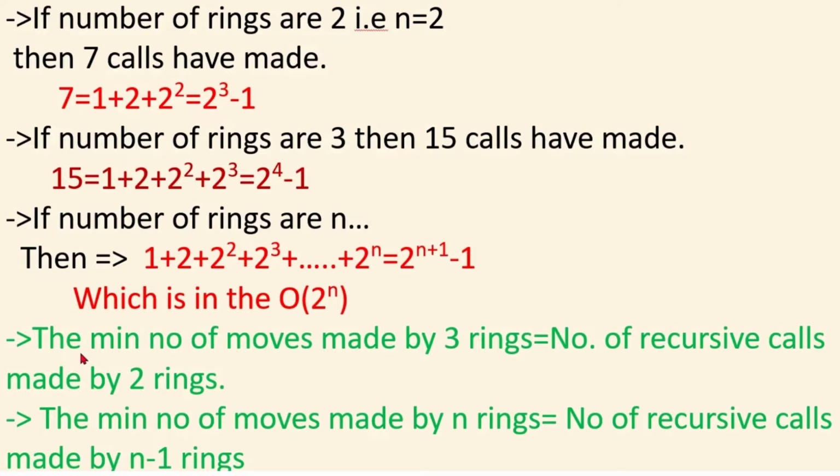So from this we can conclude that the minimum number of moves made by 3 rings is the same as the number of recursive calls made by 2 rings. Here the number of recursive calls made by 2 rings is 7, so the number of moves made by 3 rings is also 7. So the minimum number of moves made by n rings is the same as the number of recursive calls made by n minus 1 rings.